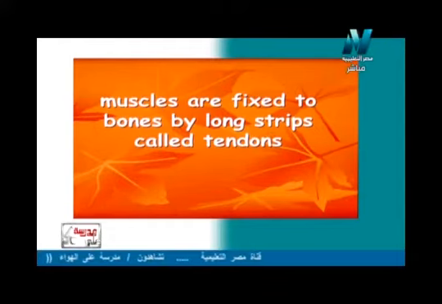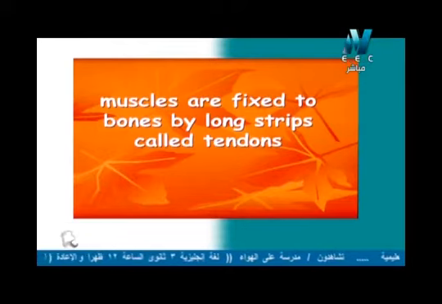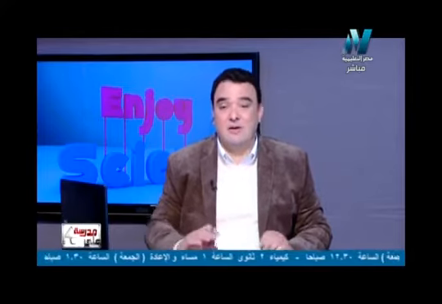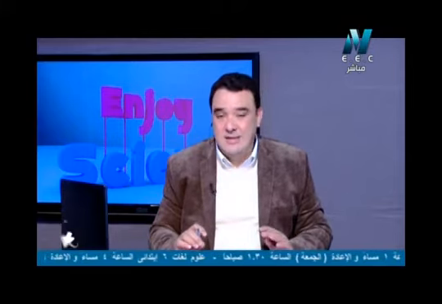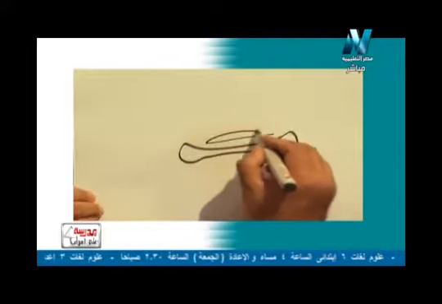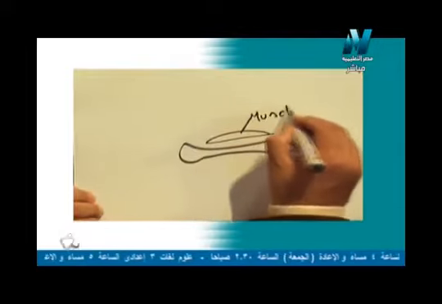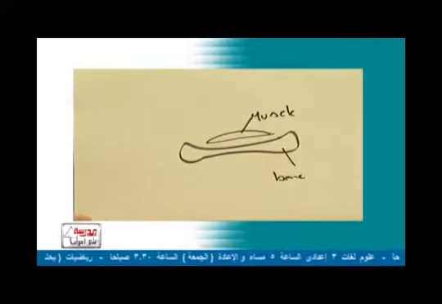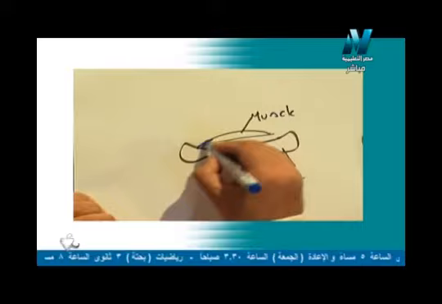So now let me draw a simple drawing. Let's draw a very simple drawing of the tendons together. Imagine that I have a bone here, and also I have a muscle that covers this bone. Here is the muscle, and here is the bone. What is the thing that attaches them together, the muscle and the bone? They are tendons.